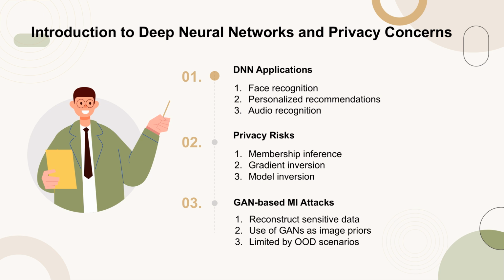Various privacy attacks have been proposed, including membership inference and gradient inversion attacks. Model inversion (MI) attacks, particularly those leveraging generative adversarial networks (GANs), pose a significant threat by recovering privacy-sensitive datasets. However, the effectiveness of GAN-based MI attacks is limited in scenarios with significant distributional shifts between the target private dataset and the public dataset used for training GAN priors.